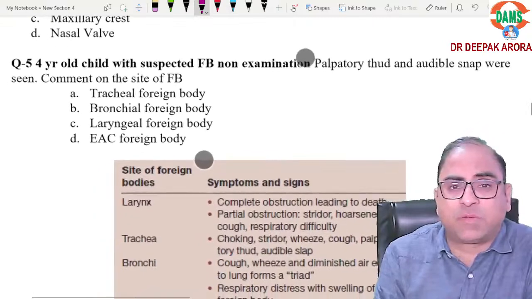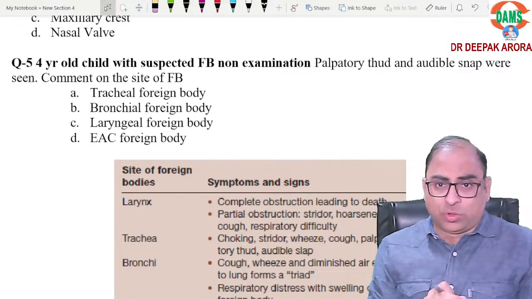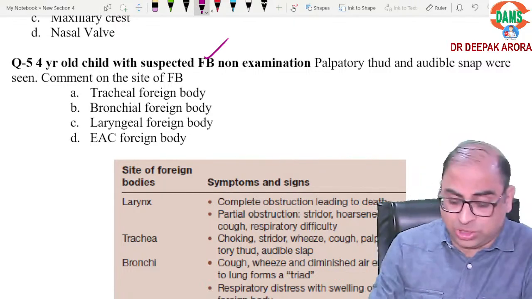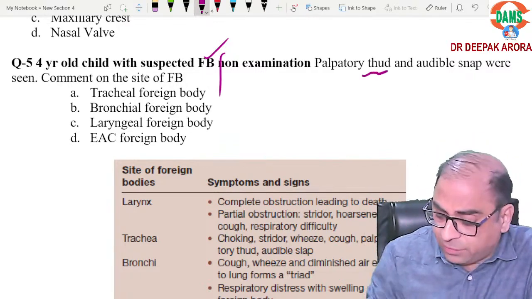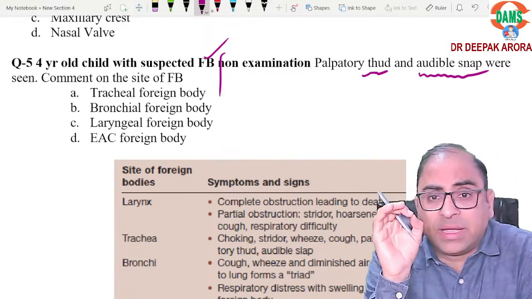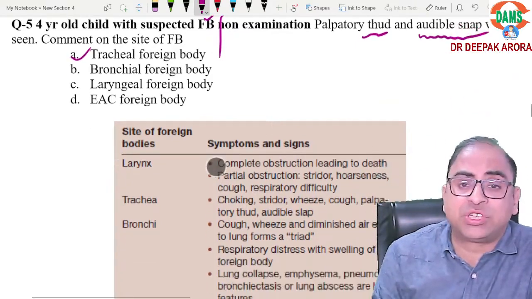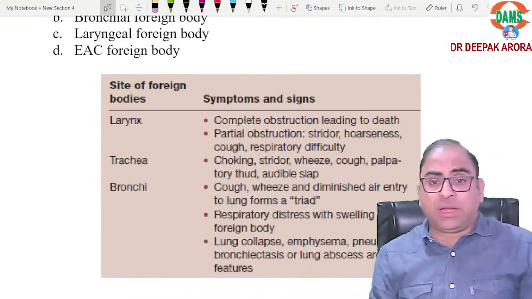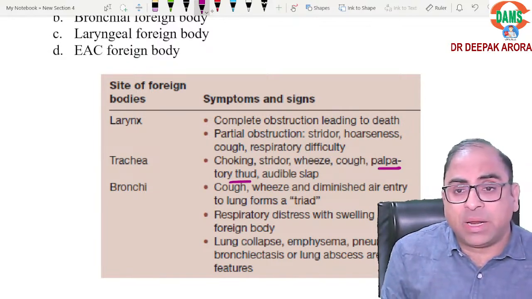Coming on the question number 5, integrated question with ENT and your anesthesia, 4-year-old child with suspected foreign body intake. On examination, palpatory thud, beta. This is a key word, auditory slap or palpatory thud. They are related with tracheal foreign body. So how we differentiate the foreign body depending on the symptom. Always remember, if it is in the trachea, what is the keyword? Keyword will be palpatory thud, auditory slap.